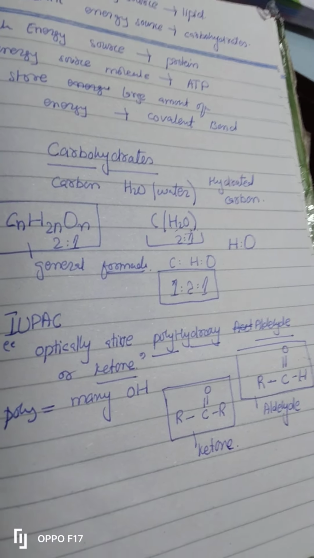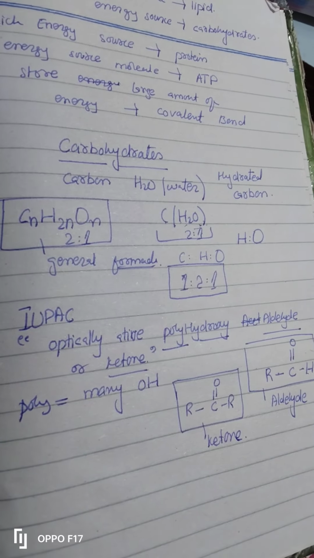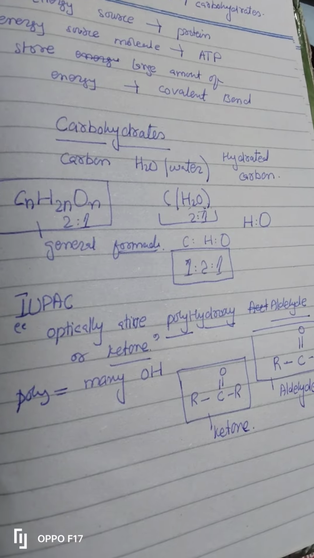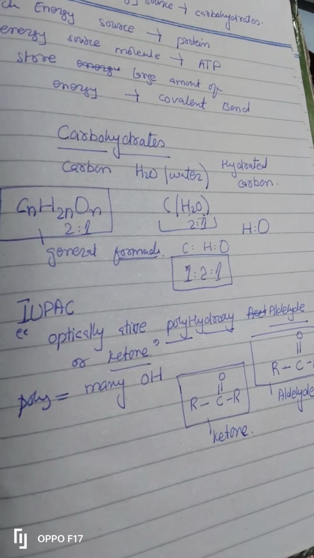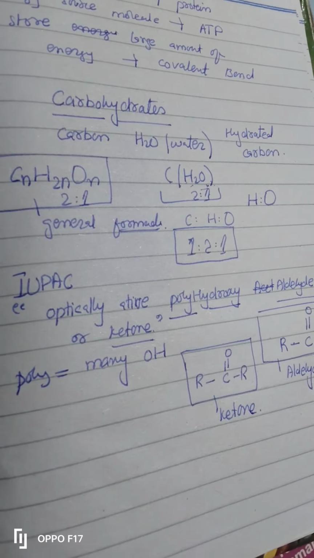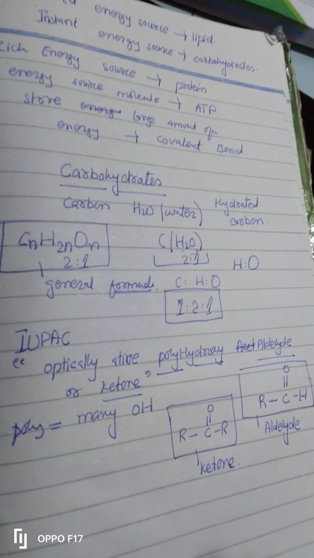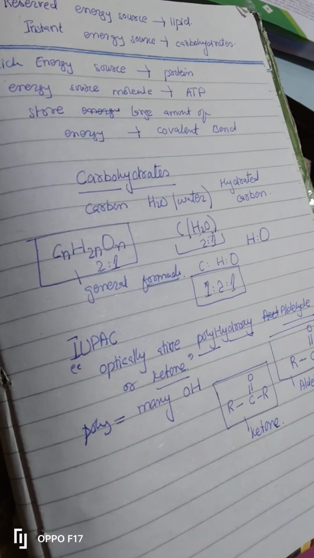So carbohydrates are the compounds which have many hydroxyl groups with a functional group that is either aldehyde or ketone. Both won't be present, obviously only one will be present. So there are two rules for a carbohydrate. There will be many OH and a functional group, aldehyde or ketone, will be present.